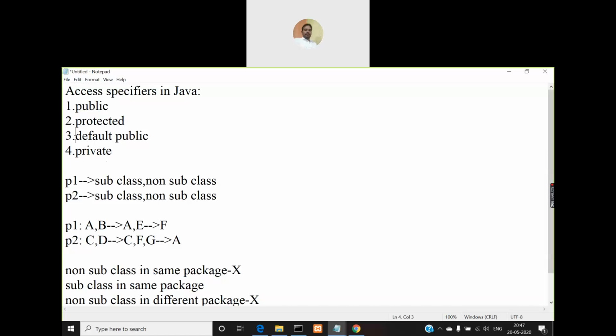But for default public, you don't have any keyword. There is no keyword to mention default public for any class member. Fine, but for a public member there is a keyword. What is the keyword?